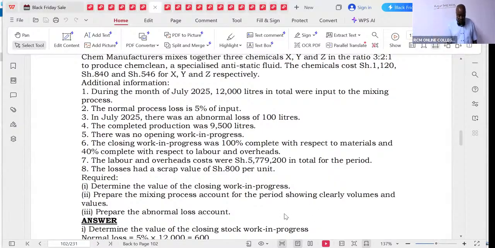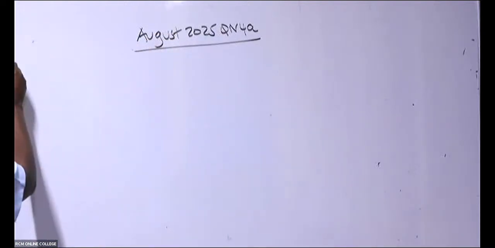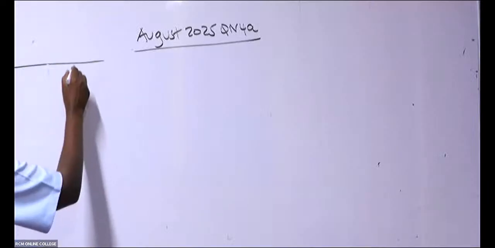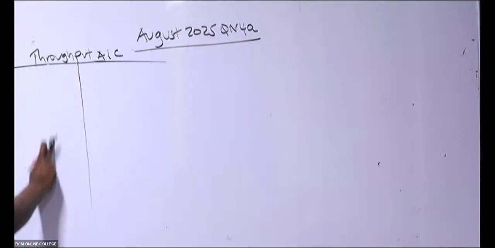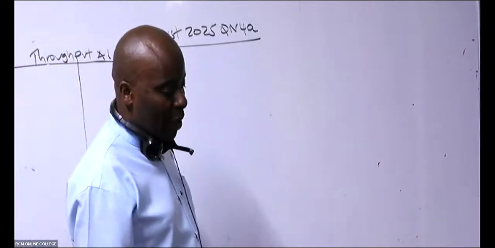So is there somebody who is able to do this throughput account very well? Remember there is no opening stock, no opening inventory. So then our throughput account will look like this. Throughput account. So then our throughput account will basically have quantities being captured.